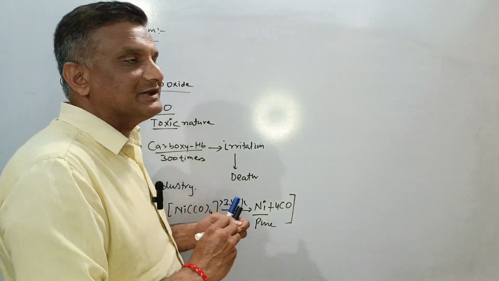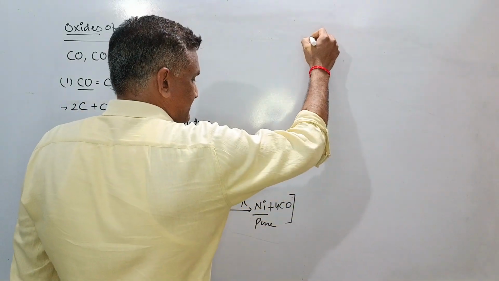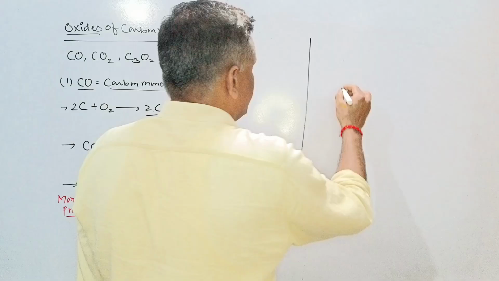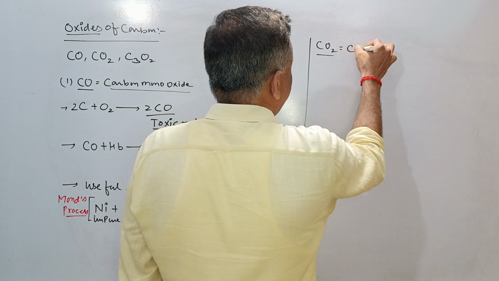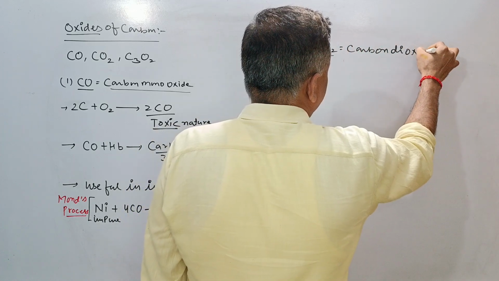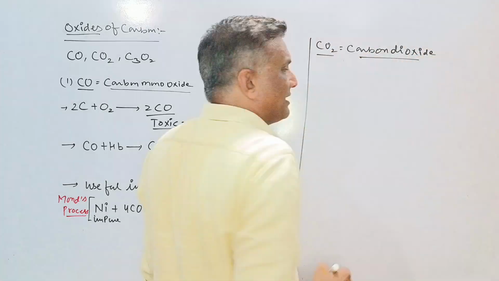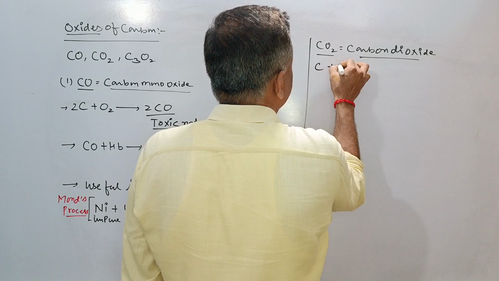Now if we go further, the second oxide is CO2. This is called carbon dioxide. It forms by the complete combustion of coke.